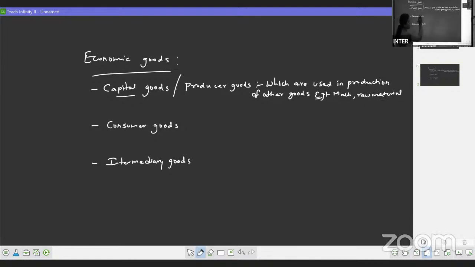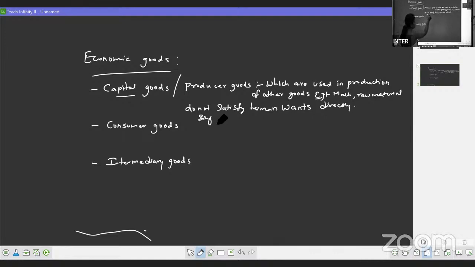Now if it is coming for 2 marks, you have to write 3 points over here. First, you will write which are used in the production of other goods and they do not satisfy human wants directly. This way you can write the 3 points about your producer goods, and they are also divided into